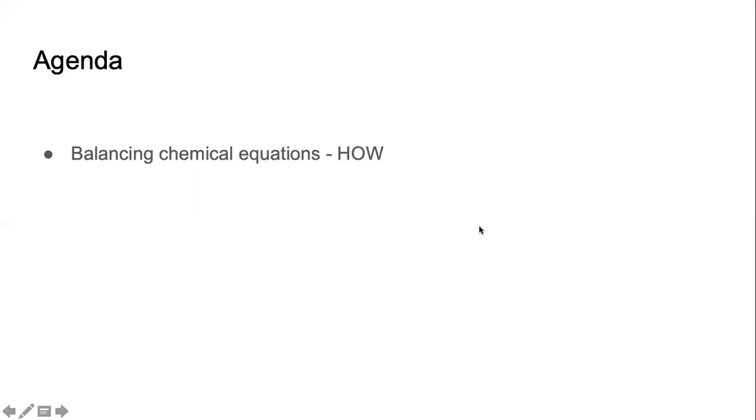Coming to what we are going to study now, we are going to understand how to balance chemical equations. Right now, we don't even know what is balancing and chemical equation. We don't know yet. But by the end of this session, all of us should be able to balance given chemical equation. So the main focus of the session would be how to balance.